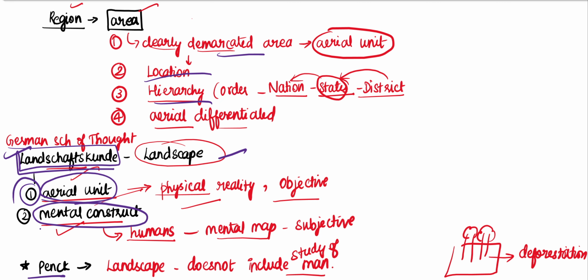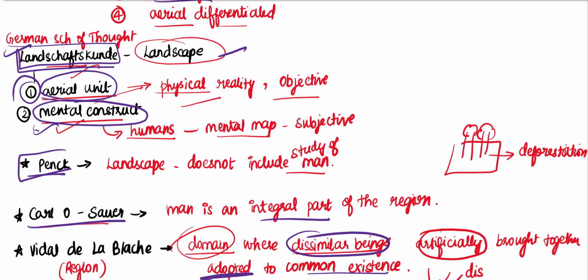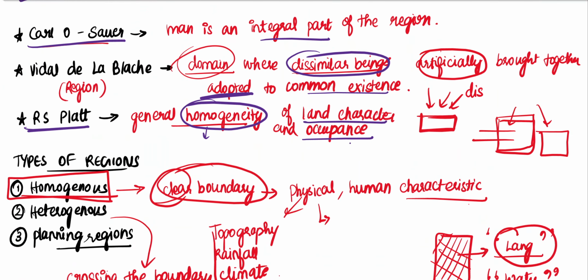The first is an areal unit, which is physical or objective, and the second is a mental construct, which is a mental map and is subjective. Passarge tells that a landscape does not include the study of man, whereas Carl Sauer says that man is an integral part of the landscape.